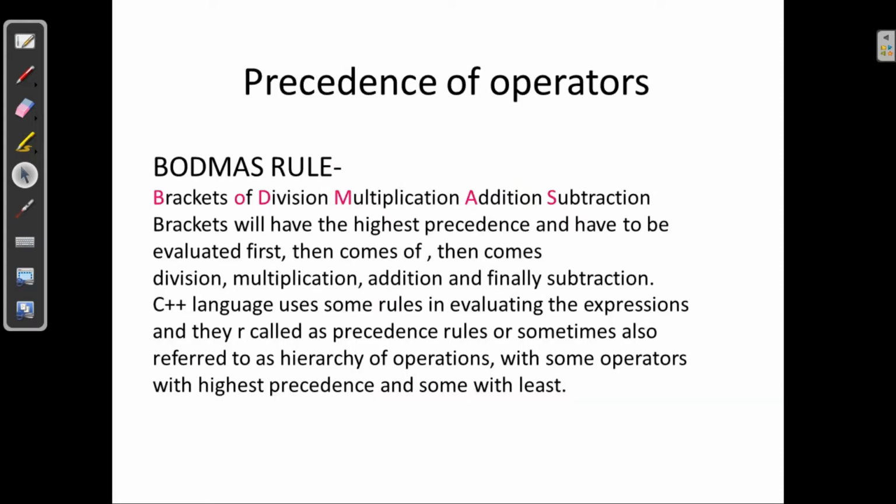So precedence of operators is according to the BODMAS rule. The BODMAS rule says that first we have to evaluate brackets. If in an expression there are so many operators, then brackets will be evaluated first. After that, B means bracket, O means powers or orders, then D means division, then multiplication, then addition, and then subtraction. So brackets will have the highest precedence and have to be evaluated first, then comes of, multiplication, division, and there are some rules also. So let's check the rules.